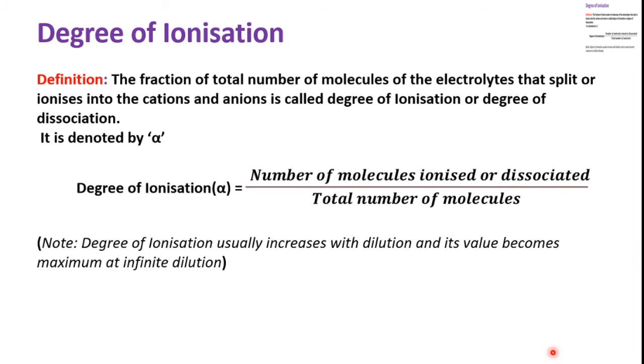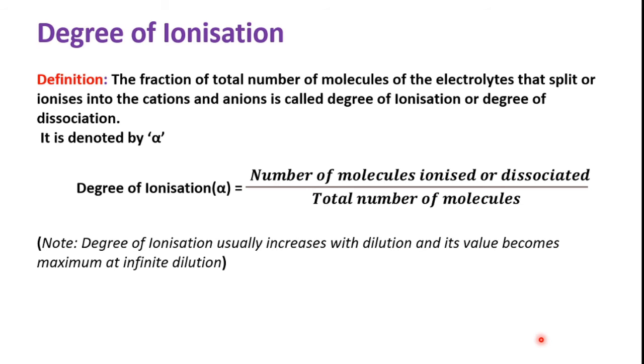The next point is degree of ionization. The fraction of total number of molecules of electrolytes that split or ionize into the cations and anions is called degree of ionization or degree of dissociation.